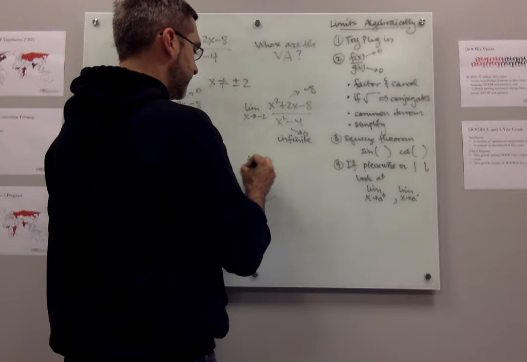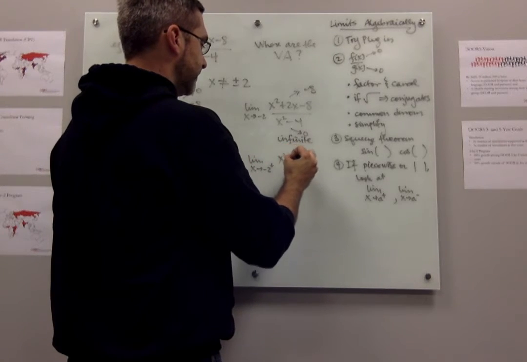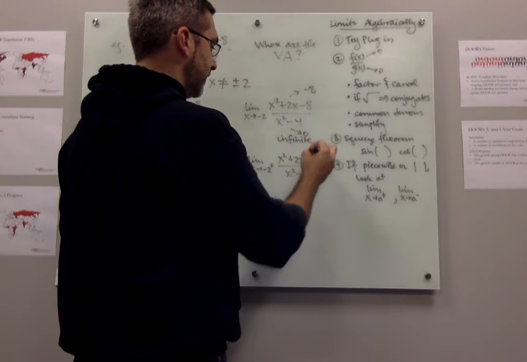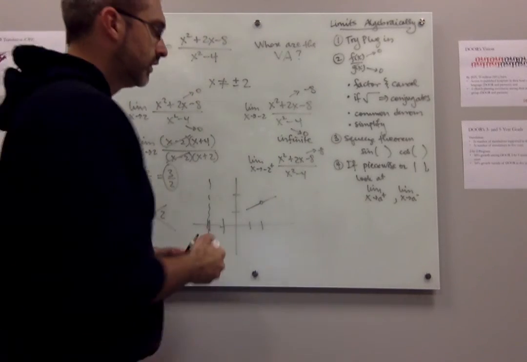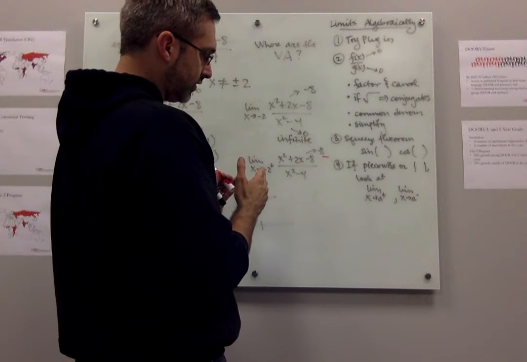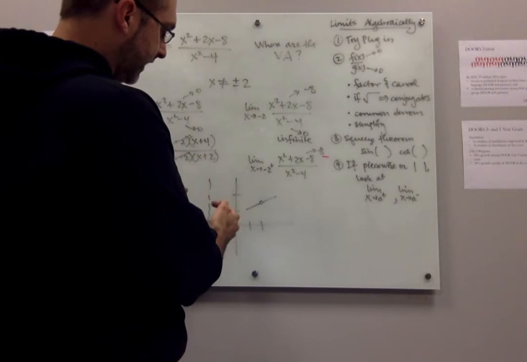So if we come to -2 from the right side, okay, again, the top is going to -8. So the top is negative. If I pick something to the right of -2, think visually. So something like -1.